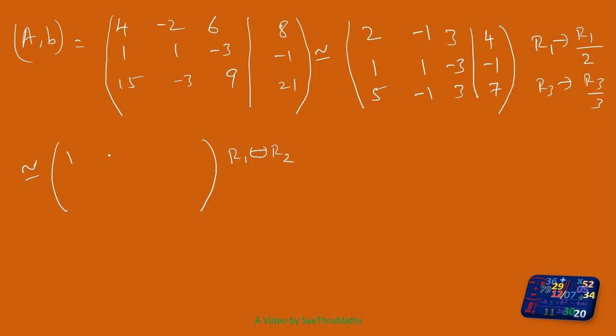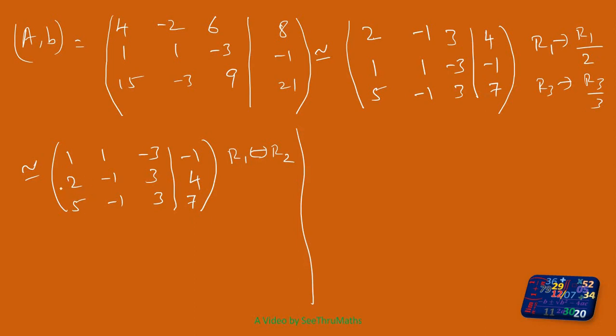So 1, 1, minus 3, minus 1. What about row 2? 2, minus 1, 3 and 4. What about row 3? There is no change in row 3: 5, minus 1, 3 and so on.